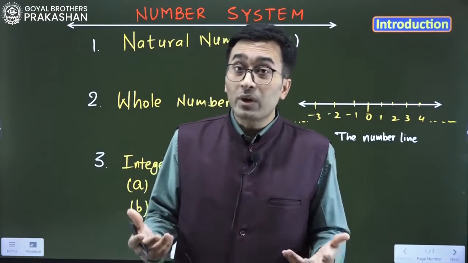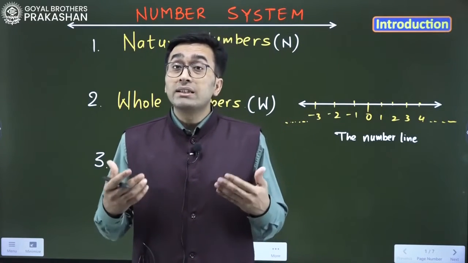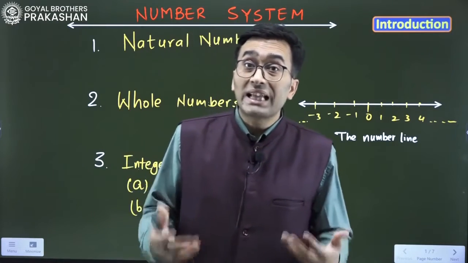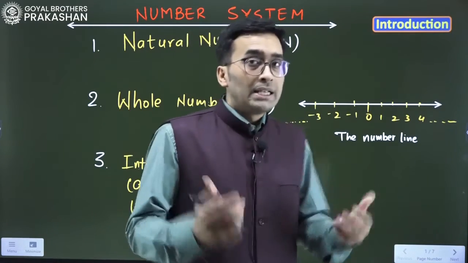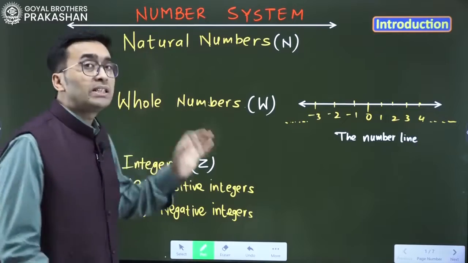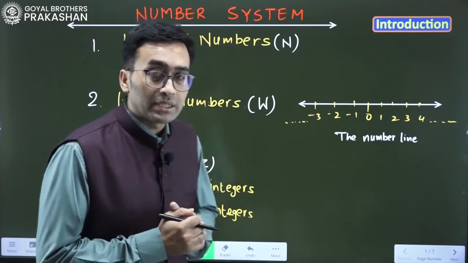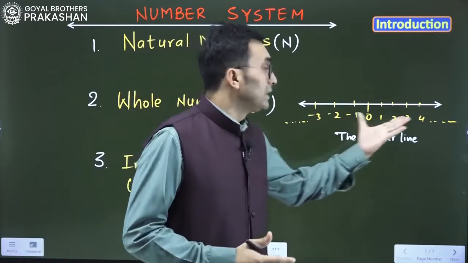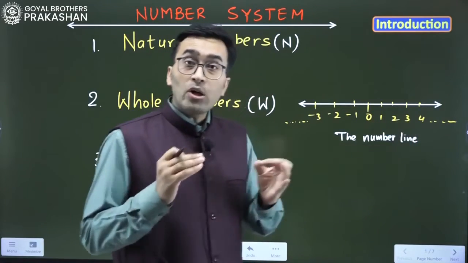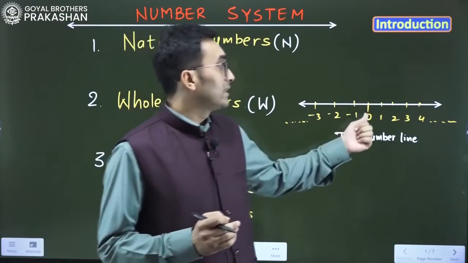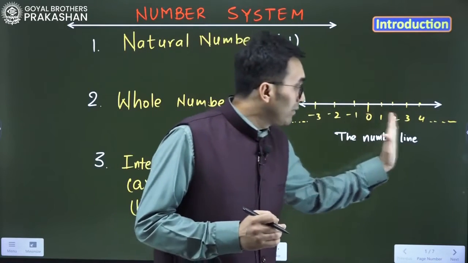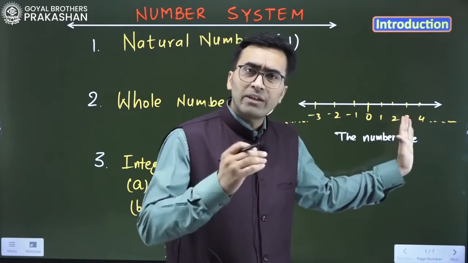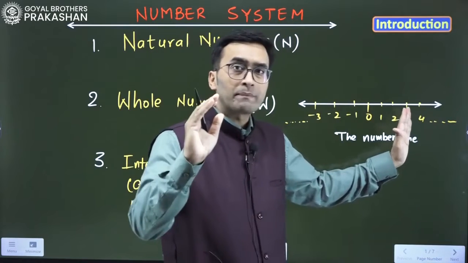But now we have to understand the types of numbers, how we can classify these numbers. First of all, we have the set of natural numbers. Before going to this, let's observe the number line first. This is our number line, and on it we can see 0 here, and then the positive numbers like 1, 2, 3, 4 and so on.